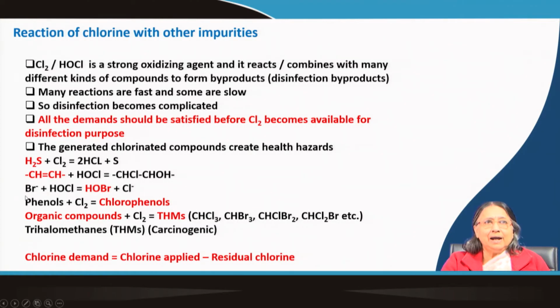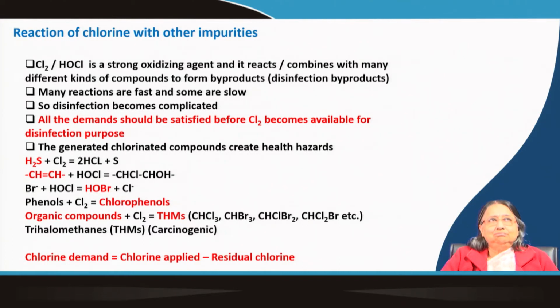And now bromide, you know seawater can contain bromide. So, in many places bromide may be present in water. When you disinfect that type of water, HOBr is formed, hypobromous acid. HOBr is also a good disinfecting agent, but it contains bromine, and bromine is not a very good substance.